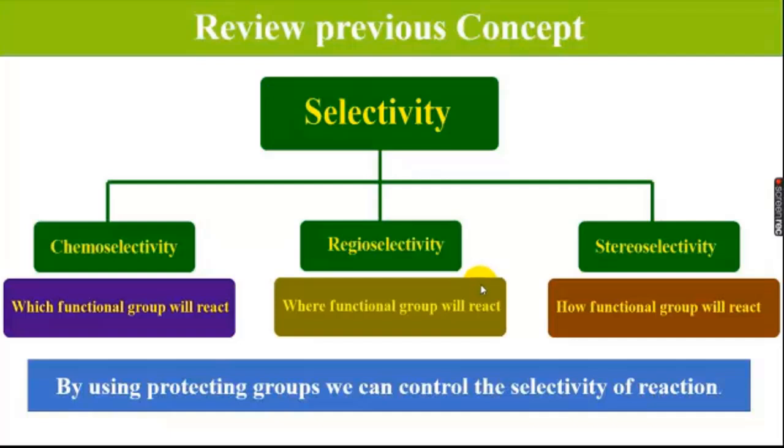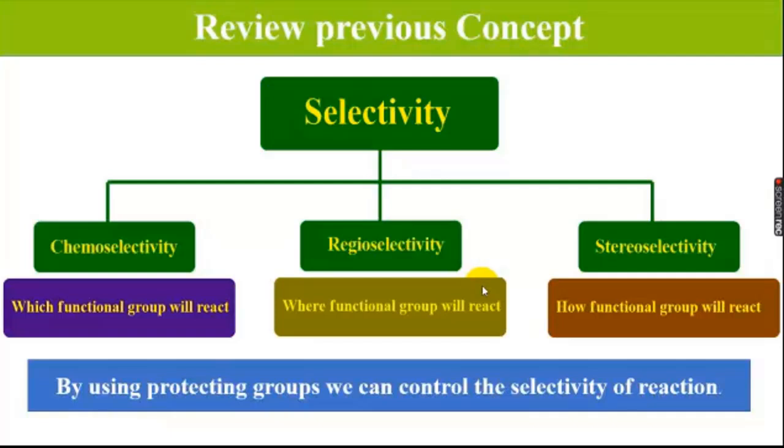Before going into the lecture, I will explain some basic terminologies used. The first one is selectivity, because for protecting groups we must use a compound which is polyfunctional in nature, meaning it contains more than two groups.